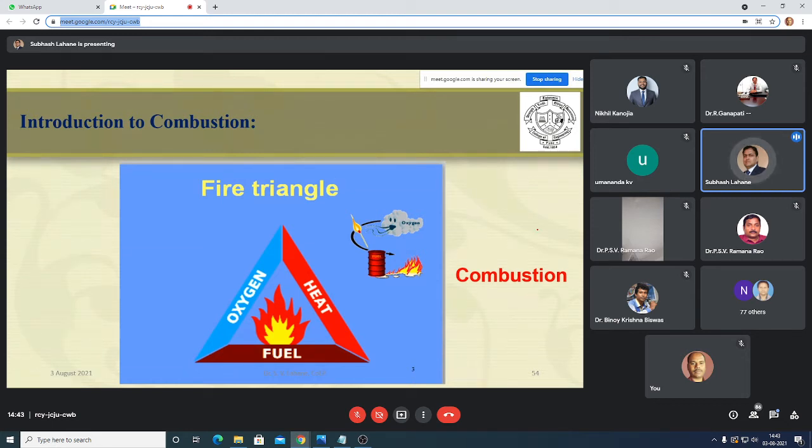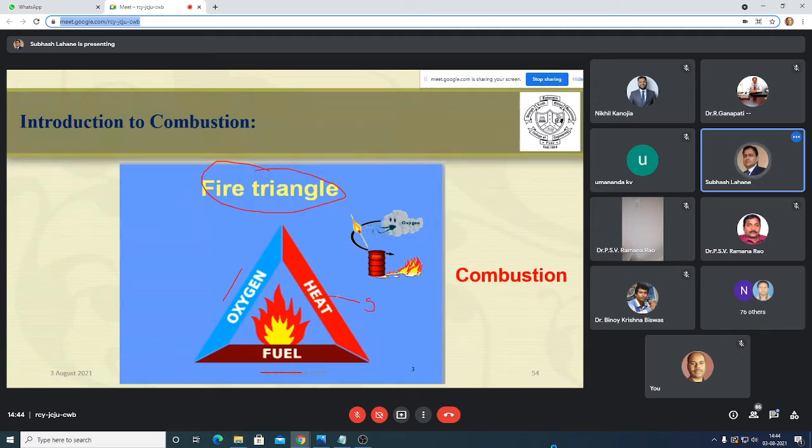So this is the fire triangle for combustion. Everybody knows that the requirements of combustion are oxygen, fuel, and heat. This heat means the source of ignition. Without this source of ignition, you won't get combustion. The source of ignition may be compression, a spark, a chemical reaction, an electric spark, etc., but there should be a source of ignition.